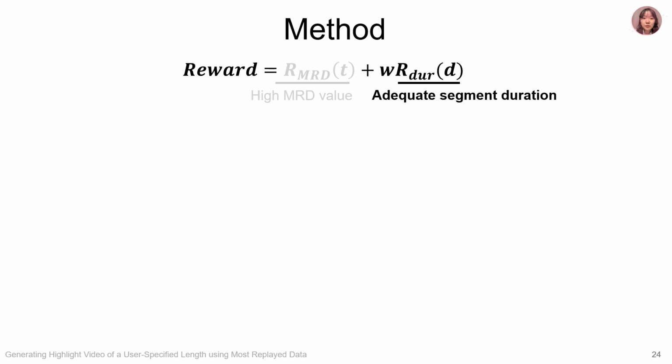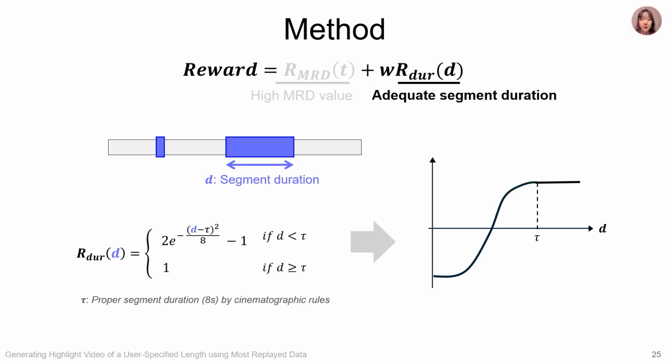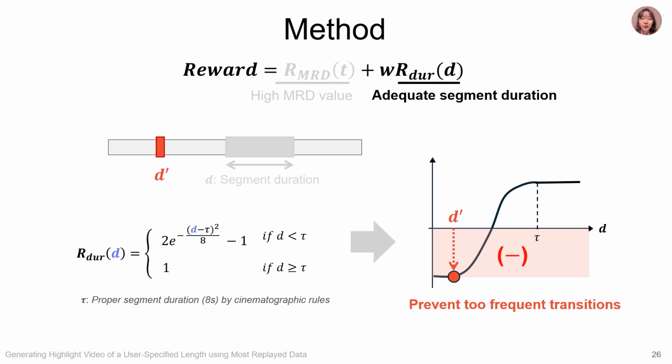Second, the duration reward will be high when the segments have adequate duration. This reward is implemented through the equation that takes the segment duration d. This is designed to gradually increase rewards for segments with adequate durations based on cinematographic principles, and decrease reward for segments that are excessively short. In the case of this red excessively short segment, when its length d' is applied in the equation, the duration reward becomes a negative value, ultimately penalizing the total reward. This prevents jarring transitions and allows viewers sufficient time to grasp the content.